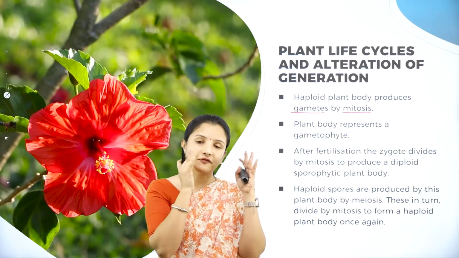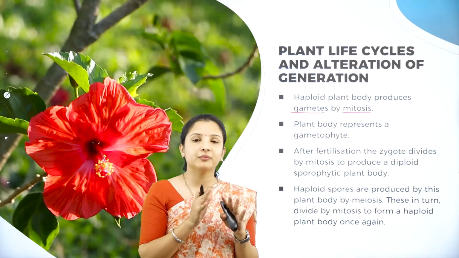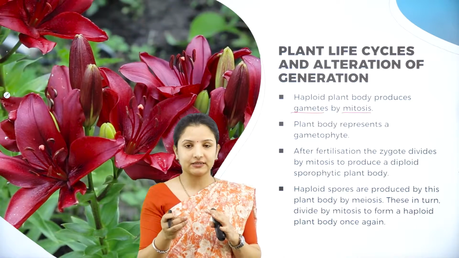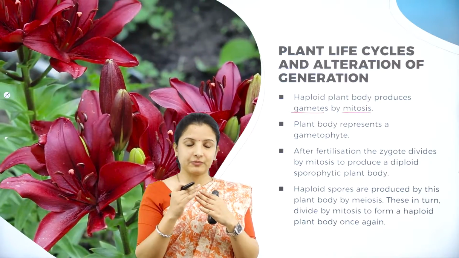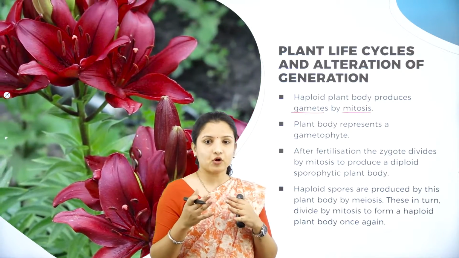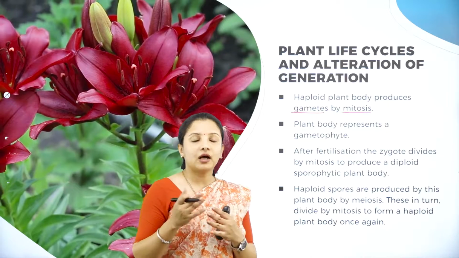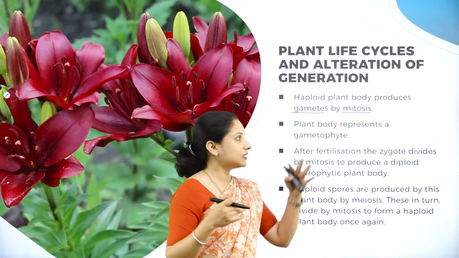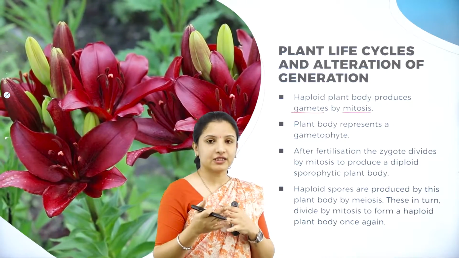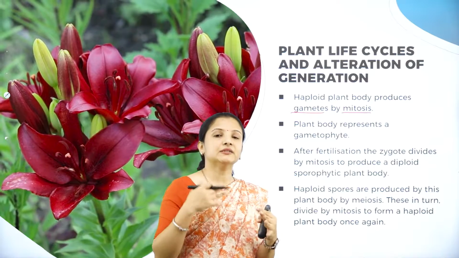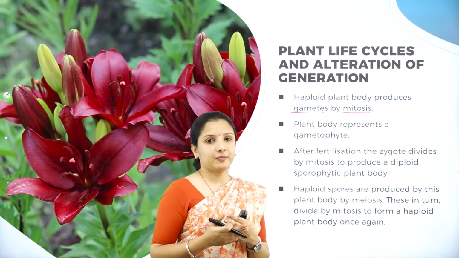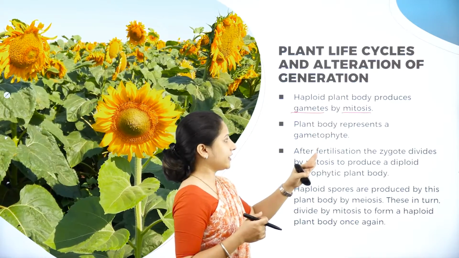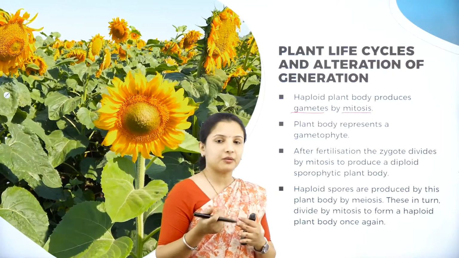Why? Because first it will have the sporophyte, as there are no gametes present in that. In the first half of the generation, only spores will be there in the plant body. After the haploid plant body is formed, it will undergo division and start to produce gametes. Once the haploid plant produces gametes by mitosis, the plant body will become a gametophyte.